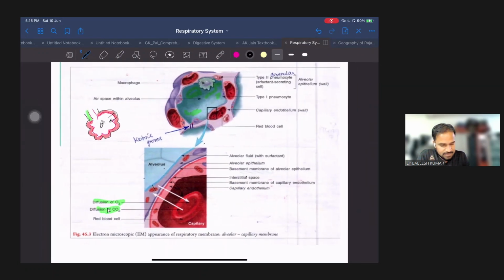And this I think we had discussed in the last class, how the alveoli and the RBCs diffuse oxygen and CO2 with each other. If oxygen is present here, then it gets diffused to blood vessels, and in blood vessels it gets attached with RBC. Similarly, if CO2 is there in blood, it gets diffused to alveoli. So this is the diffusion of oxygen and CO2. ठीक है.